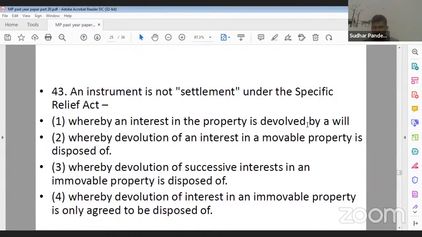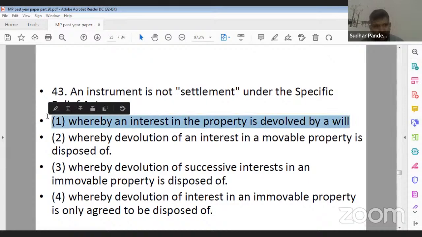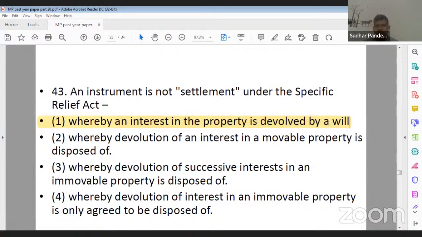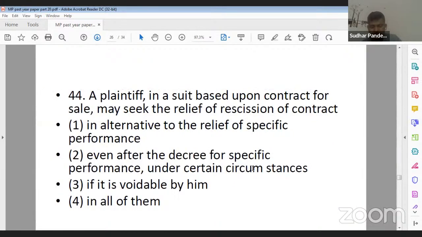Yes, what will be the correct answer of question number 43? Its correct answer is option 1, that is, where an interest in the property is devolved by a will, right? Chaliye. Yes, Harshvardhan ji, Ankita ji, both of you are correct. Good going. Chaliye. Next question.